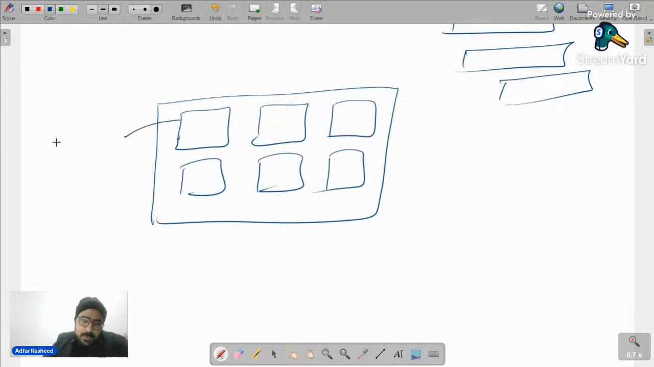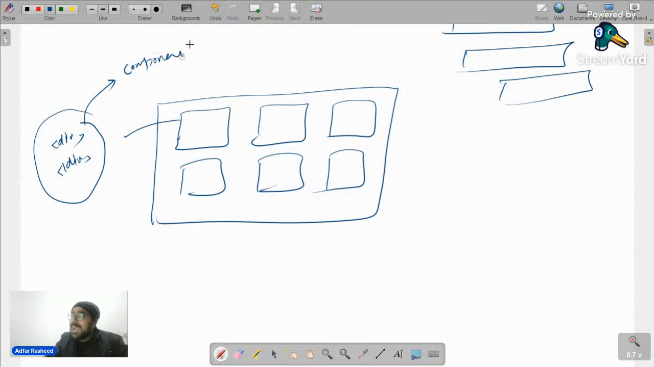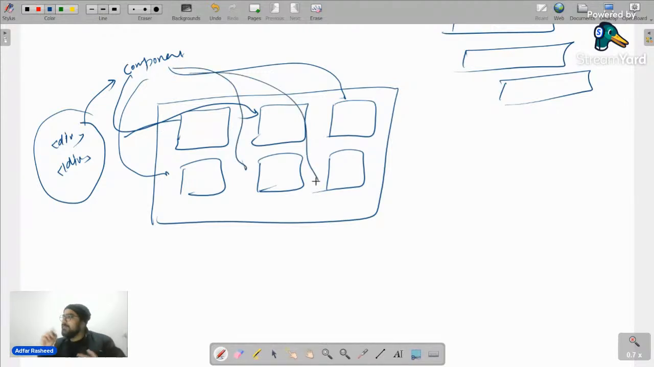Now, in order to create this, suppose I am using div, which means I will write the same div again and again for each card. I won't do that. I will simply convert this into a single component. Now, instead of writing all the code again, I will simply call this component here, here, or wherever I need. It will save my time as well, because I don't have to repeat the same code again and again and change the data. I will simply create a component out of it and call it wherever I need. This is what we mean by component-based architecture.